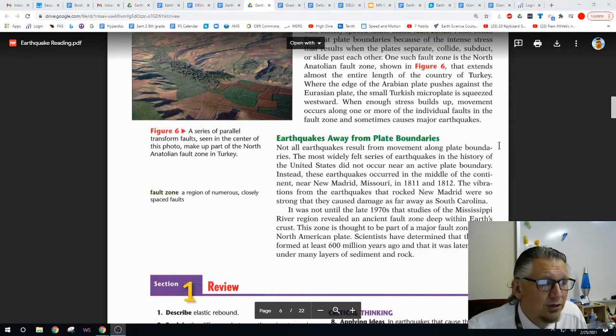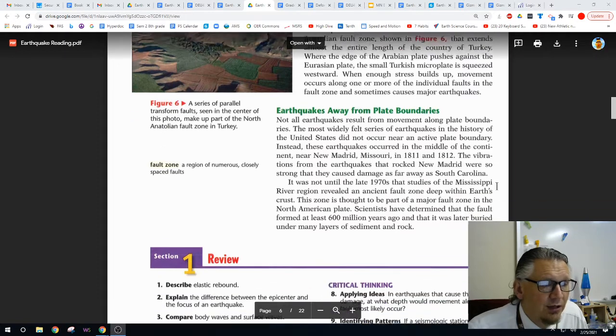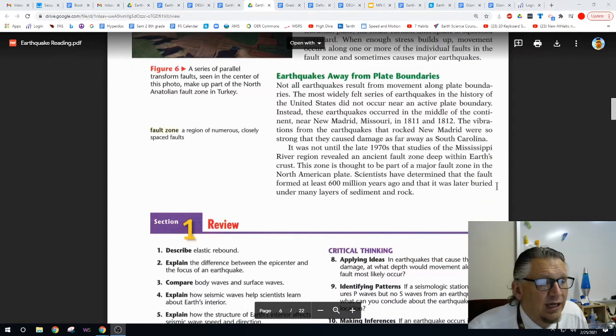Earthquakes away from plate boundaries. Not all earthquakes result from movement along plate boundaries. The most widely felt series of earthquakes in the history of the United States did not occur near an active plate boundary. Instead, these earthquakes occurred in the middle of the continent, near New Madrid, Missouri, in 1811 and 1812. The vibrations from the earthquake that rocked New Madrid were so strong that they caused damage as far as South Carolina.